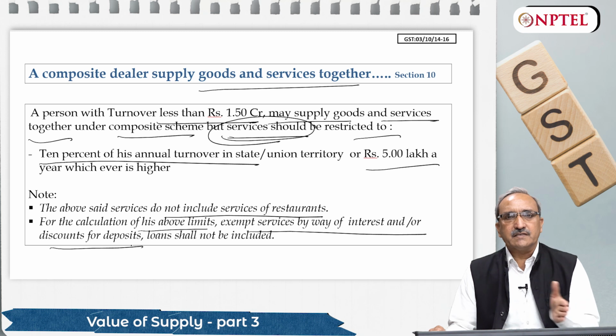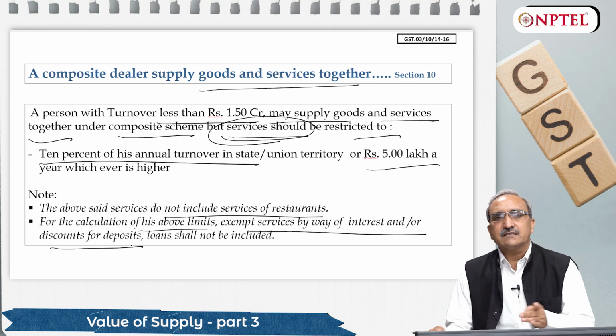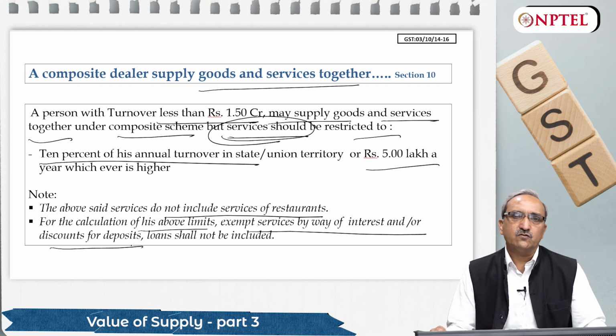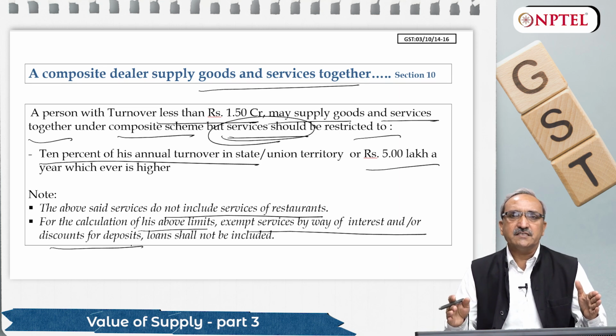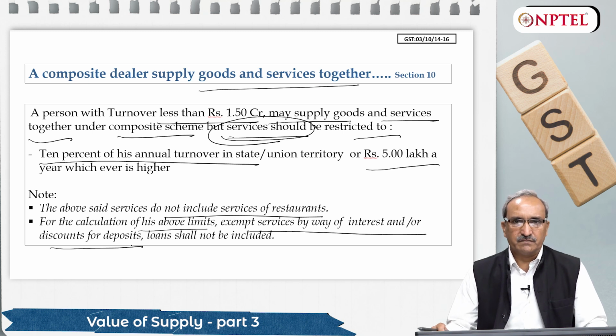So composite scheme is another scheme given to small scale dealers having turnover up to 1.5 crore with some conditions. You can opt for this also, because this scheme has less compliances as compared to regular dealers. So considering the business size and as per the convenience of the client, we have to advise him accordingly whether he can go for this scheme or he should remain in the regular scheme.